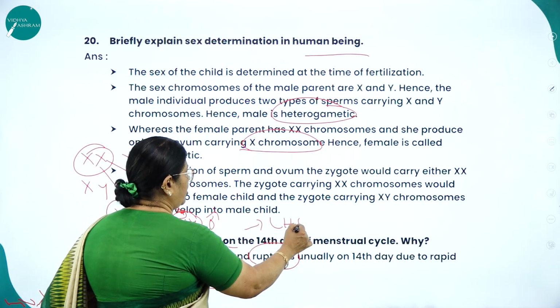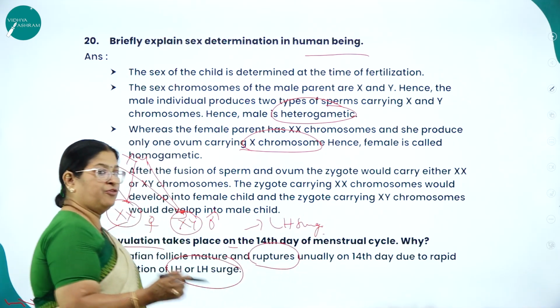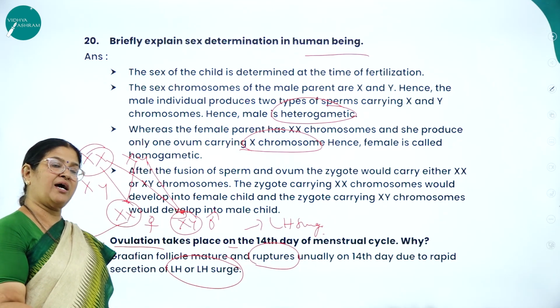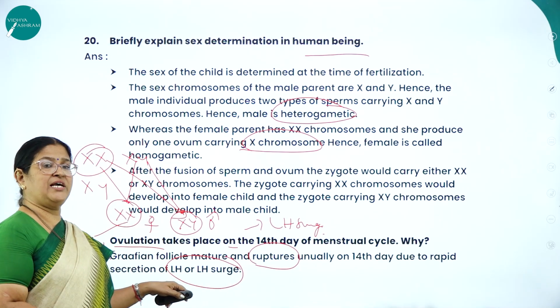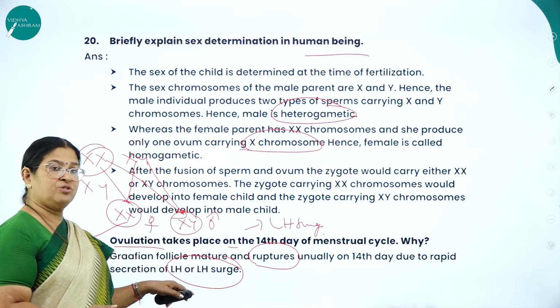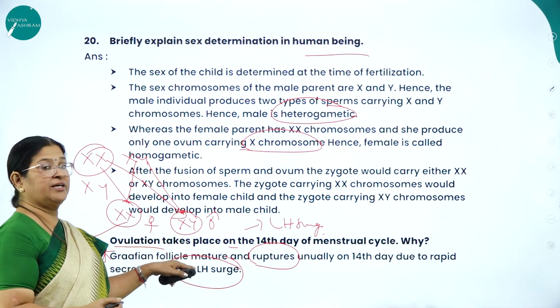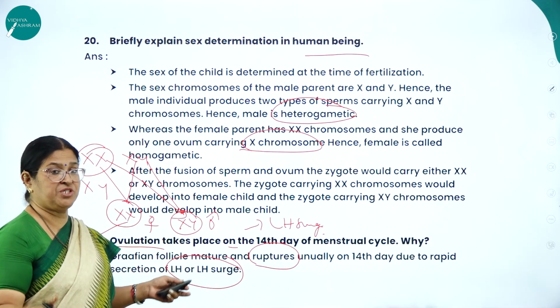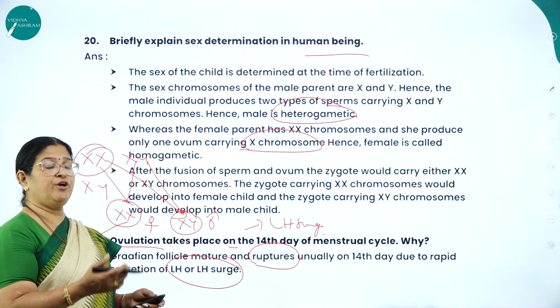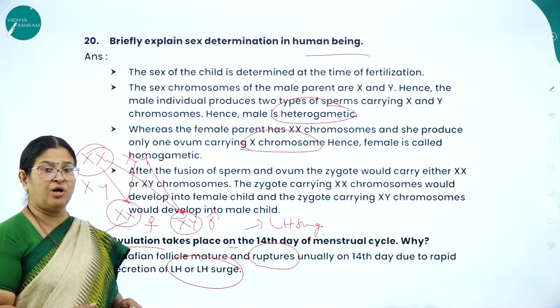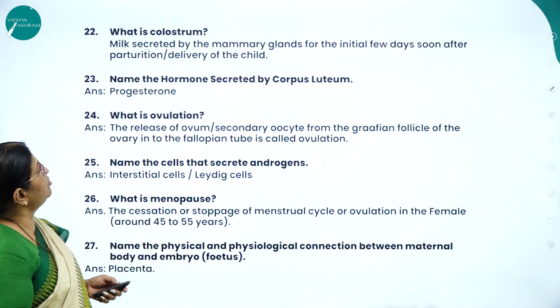What do you mean by LH surge? On the 14th day of the menstrual cycle, there is a high release of LH. What is LH? Luteinizing hormone. So which will initiate the mature Graafian follicle to rupture and release the ovum. And what do you call that event? Release of ovum is called ovulation. Moving on to the next.